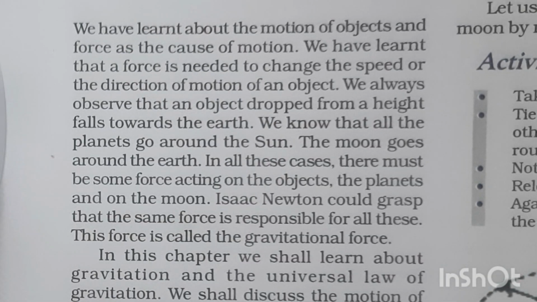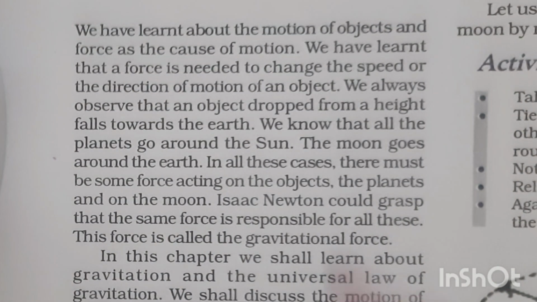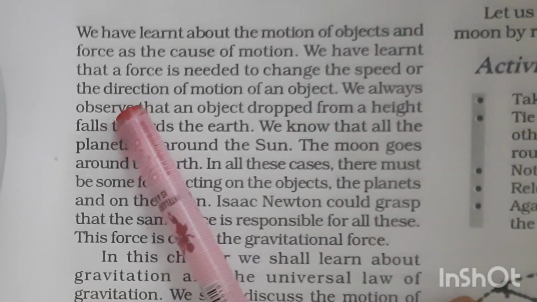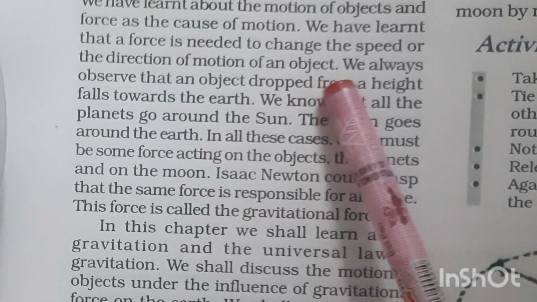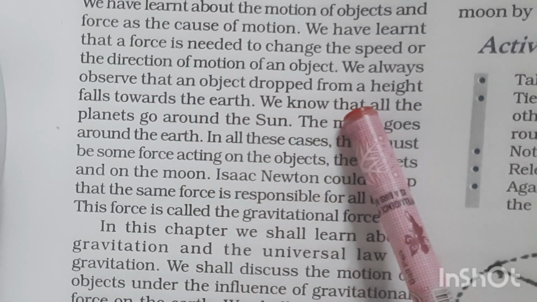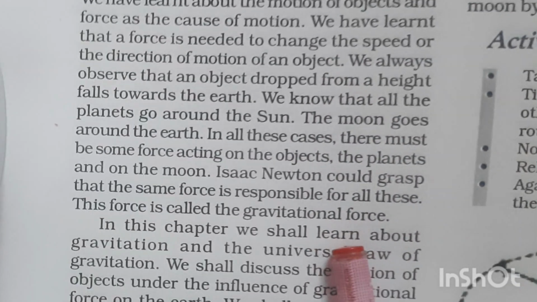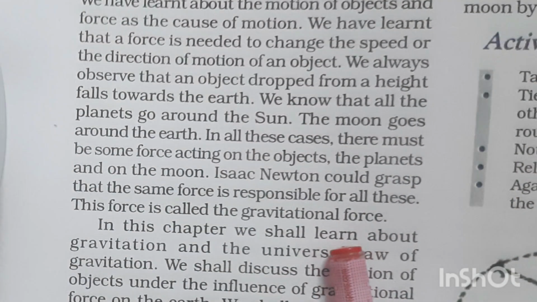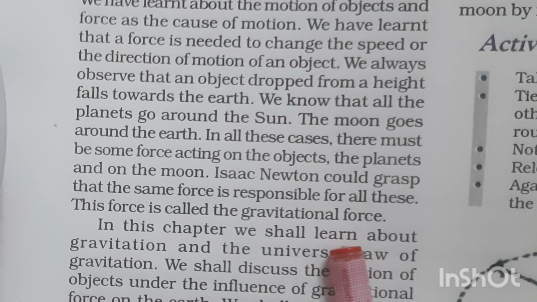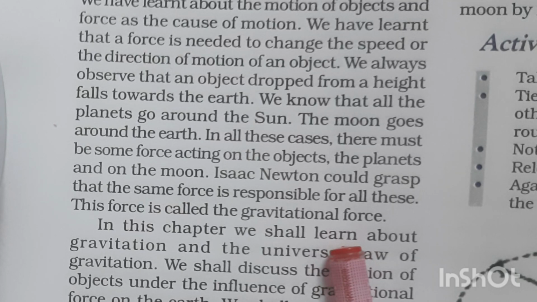We have learned about the motion of objects and force as the cause of motion. We have learned that a force is needed to change the speed or direction of motion of an object. Already in the previous standard, in 8th standard, in the chapter on force, we learned that force can make different changes. Force can change the direction of the object, it can change the shape of the object, or it can increase the speed. These are the different things which a force can do.